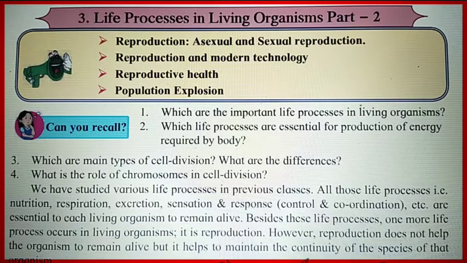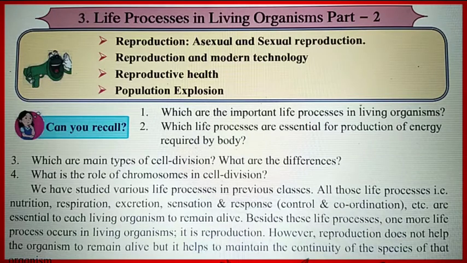The first question says: which are the important life processes in living organisms? In the last video we understood there are 7 different life processes performed by living organisms. They are movement, reproduction, sensation, growth, respiration, excretion and nutrition.